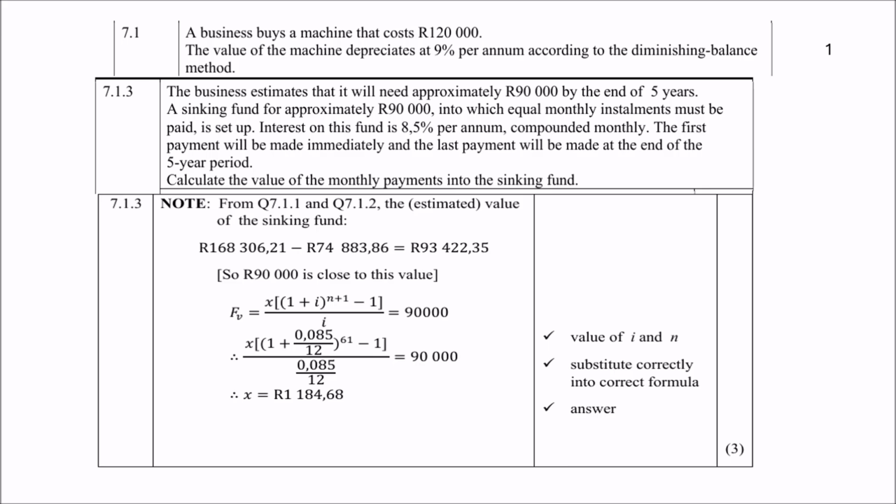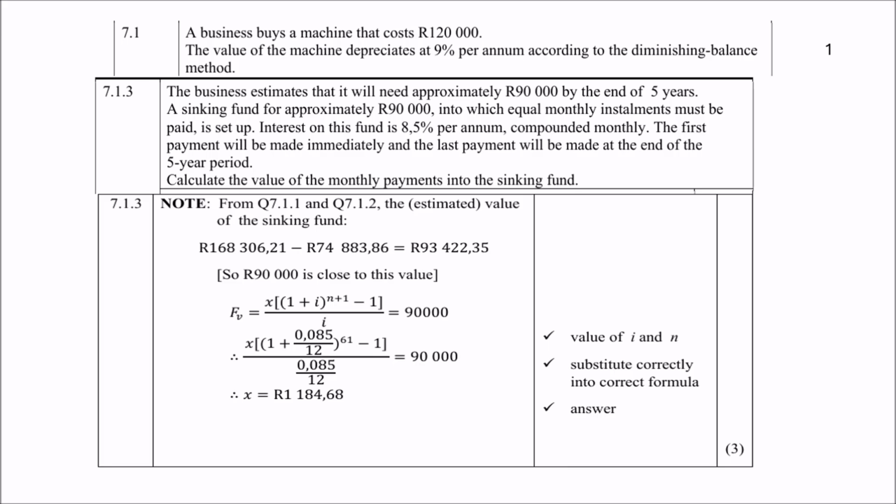So we have to subtract the answer we got from 7.1.2, which was 74,883 rand and 86 cents. And that gives you 93,422 rand and 35 cents. So this sinking fund is very close to the 90,000 rand.